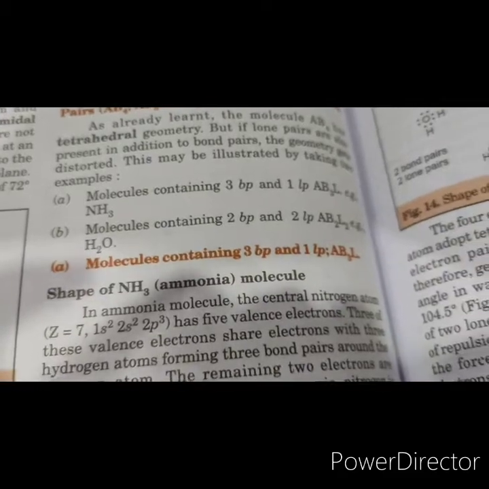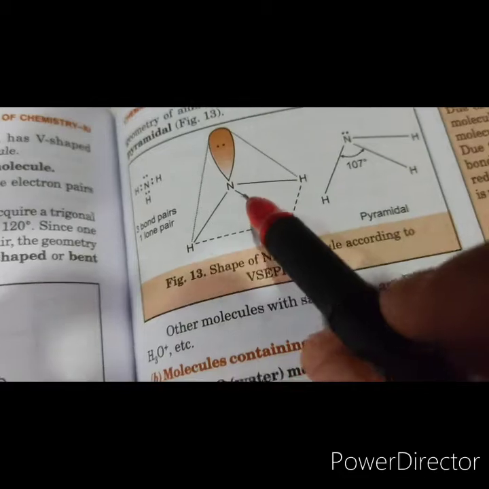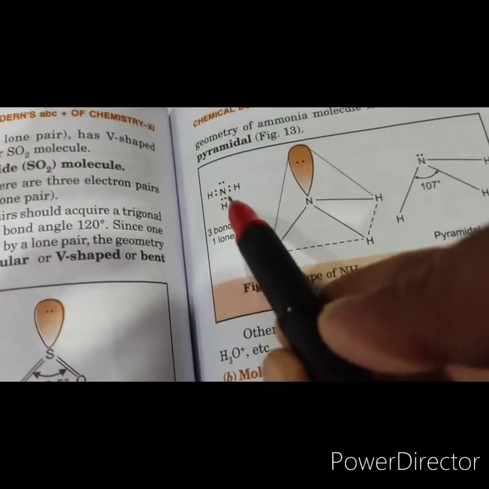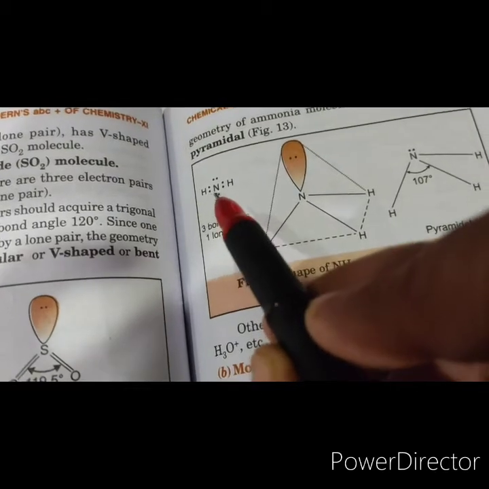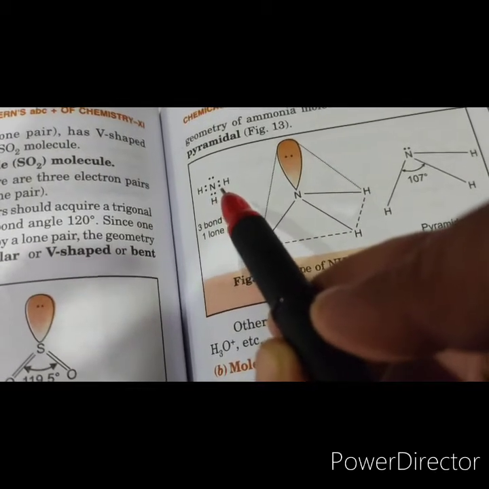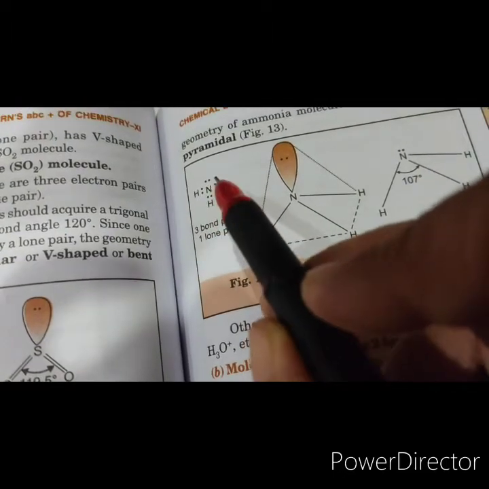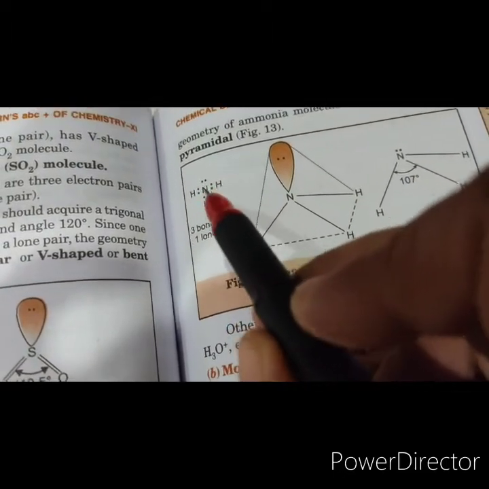Now nitrogen has how many electron pairs? There are 5 valence electrons of nitrogen, and out of 5 valence electrons, 3 form bonds with the hydrogen, and 1 remains as a lone pair.